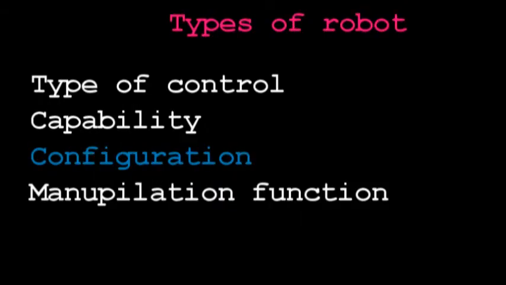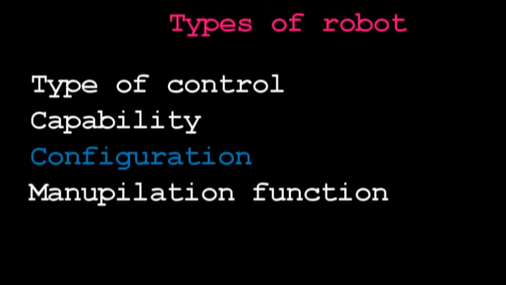So robots are broadly classified according to their type of control, according to capability, according to configuration, and based on the manipulation function. One by one we'll look at them.